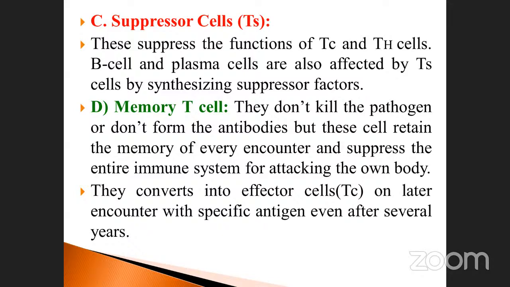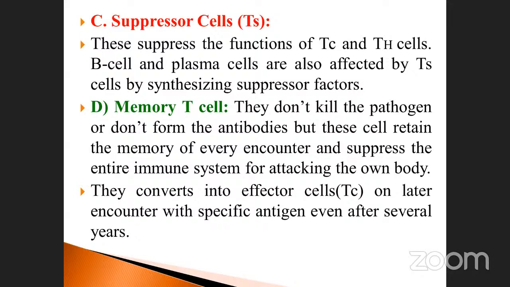They produce a factor called the suppressor factor. The suppressor factor acts upon the T cells, B cells and plasma cells, so their production is affected. It is a non-beneficial effect given by the suppressor cell.